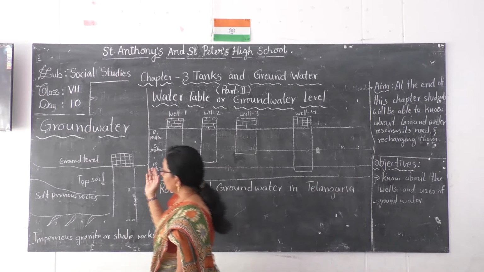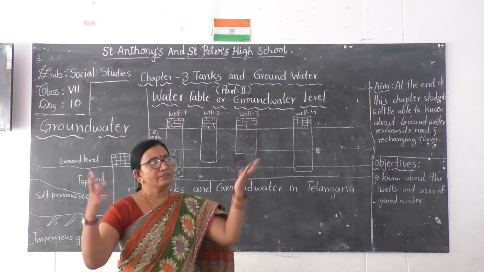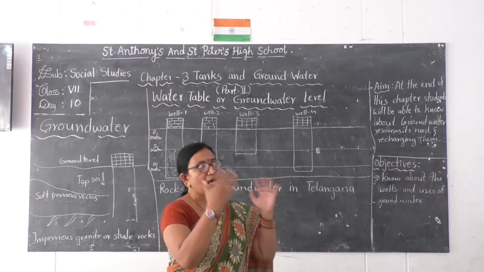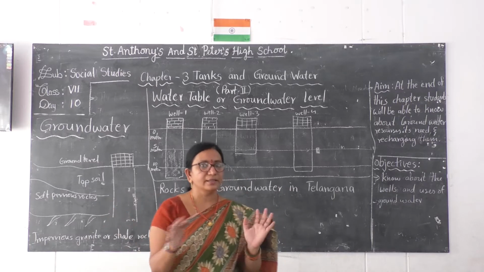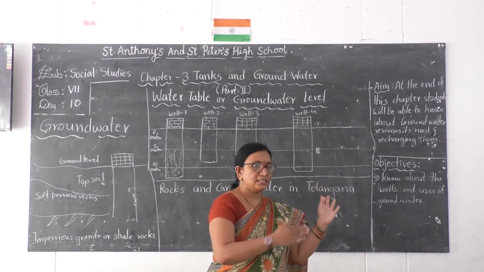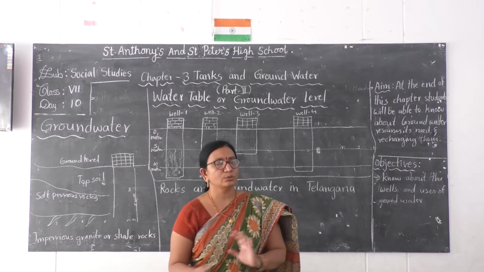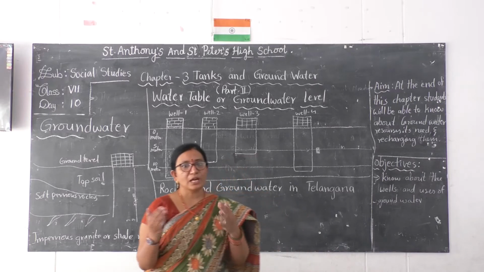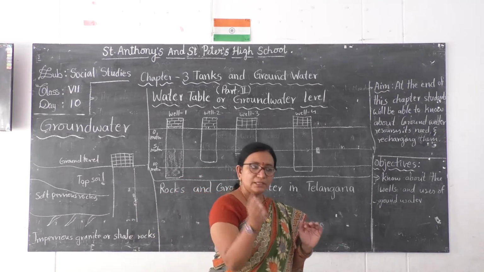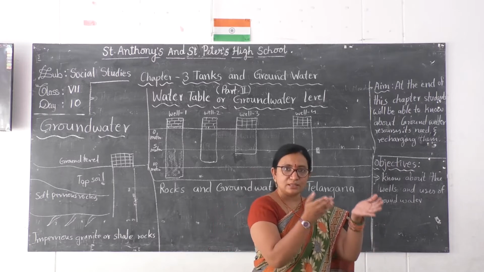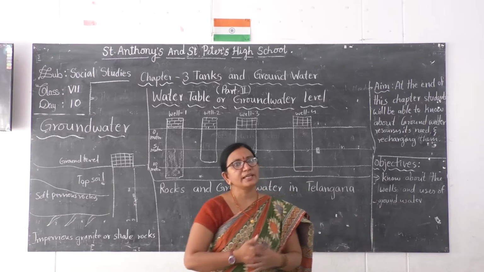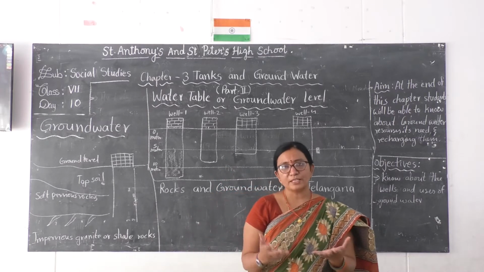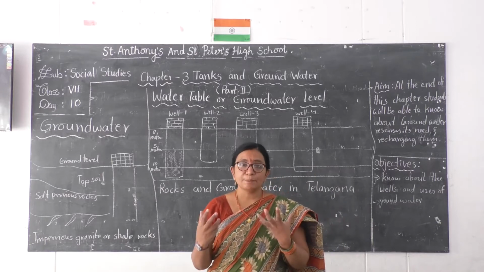Now here, groundwater. You can observe whatever the rain falls on the earth. So we have studied in the last class how the water flows on the earth in the form of rivers, the 3 stages of river, how it goes and mixes into the sea. We also studied how some part of the water runs like streams and goes and is stored in the tanks and how the tank water is being used by the people. But beyond this, some part of the water which rains is percolated.